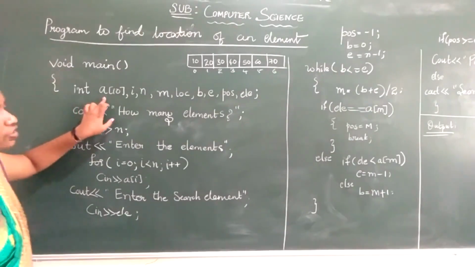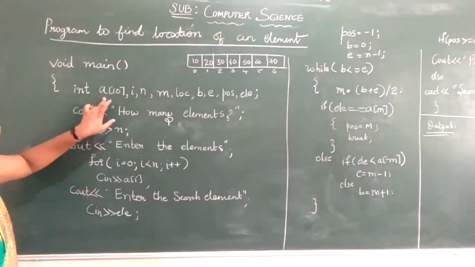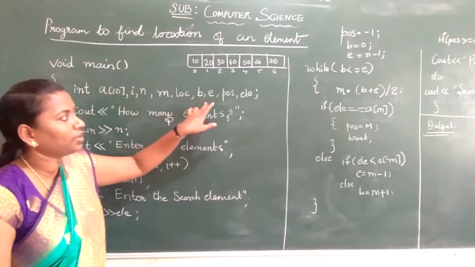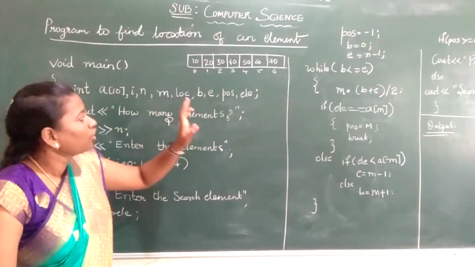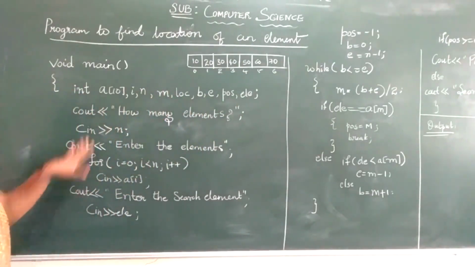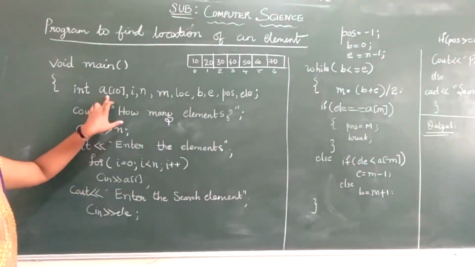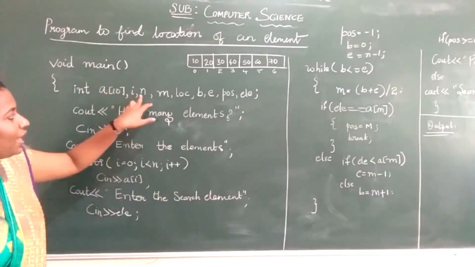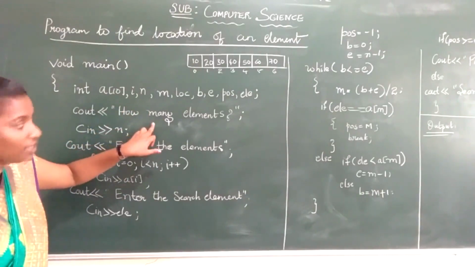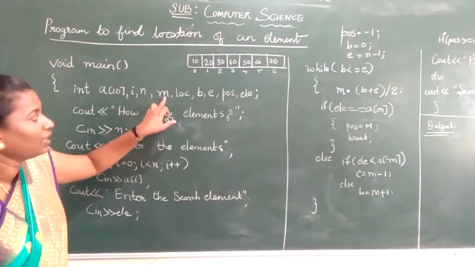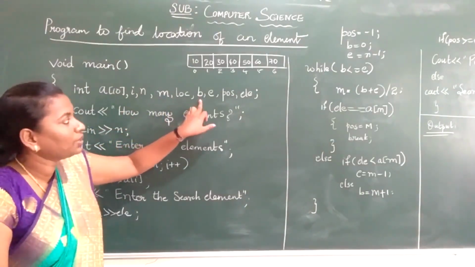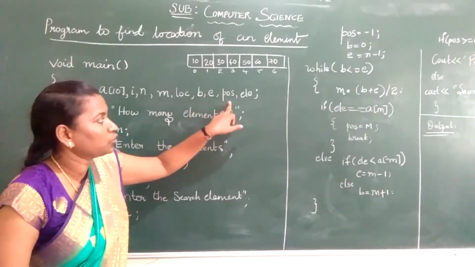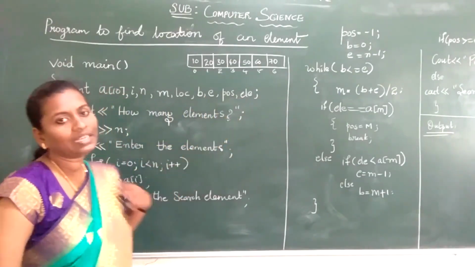Now see, I have declared, this is the declaration part. The declaration part contains array, i, n, m, location, beginning, ending, position, element. So I'll tell you what I am going to store. A of 10 is nothing but I am reserving memory for my array. My i I am using in the for loop. My n is to store the number of elements. m is my mid. l is my location. b is my beginning. e is ending. Position, I use pos. My search element I store in ele.